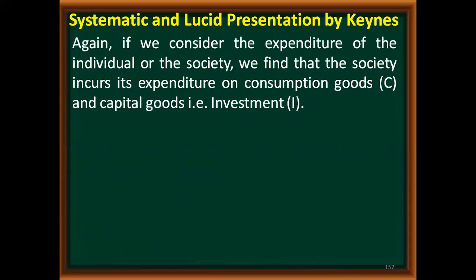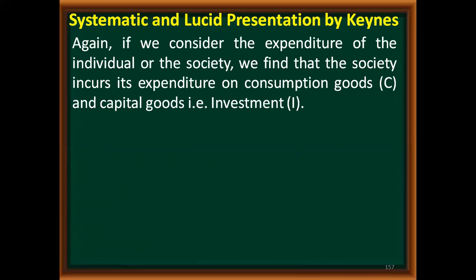Again, if we consider the expenditure of the individual or the society, we find that the society incurs expenditure on consumption goods and capital goods, that is investment. The money which I am spending will be spent either on consumption goods or on capital goods. Every person is a consumer as well as a producer.